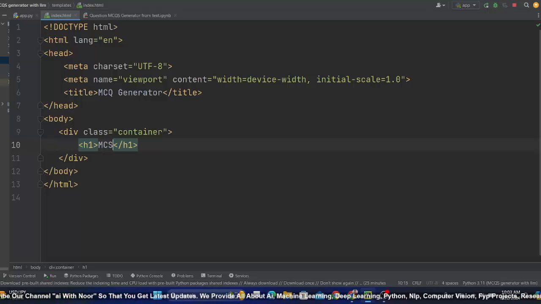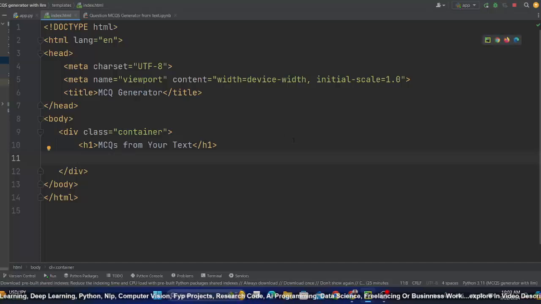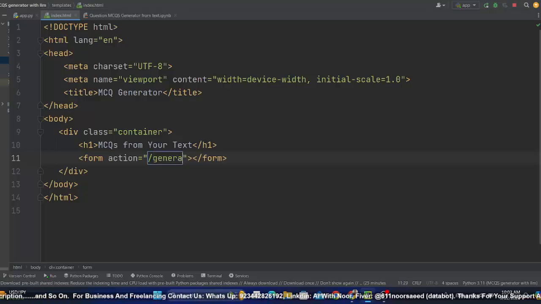करना चाहता हूँ like MCQs from your text. ठीक है. By pressing shift and enter I'll be on new line. And अब यहाँ पे मैं एक फॉर्म ऐड करूंगा क्योंकि इस फॉर्म से मैं डाटा को भी गेट करूंगा, यानी जिसके अंदर हम फाइल अपलोड करेंगे like PDF फाइल और TXT फाइल. So for that you need form tag and here you have to explicitly mention action. I'll later explain what is action, but for now I'll give it endpoint generate. ठीक है. और इसके अंदर आप मेथड देते हो.